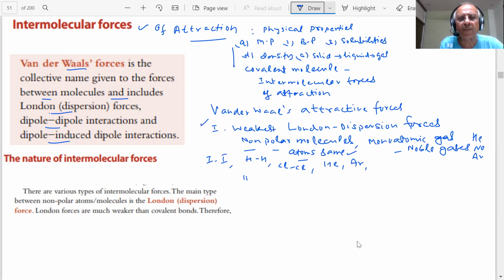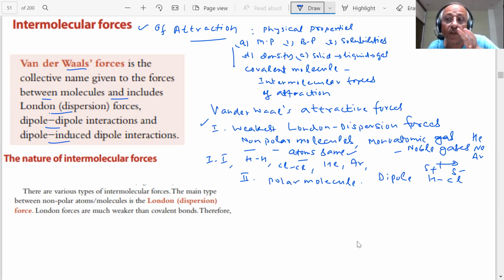The second type of force I'm talking about will exist between polar molecules. If a molecule is polar, then what does it have? It has a dipole. Polar molecules like HCl. In HCl, this is partial negative, this is partial positive. You show it like this. This is a polar covalent bond. These are the covalent bonds found between two different atoms.